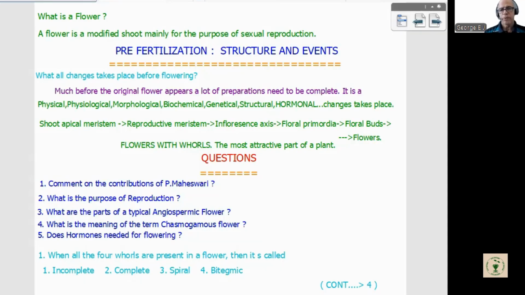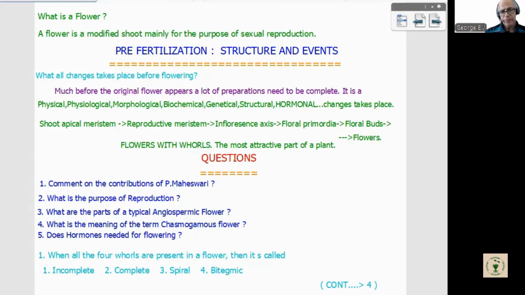And remember, flowers are the most attractive part of a plant. The reason is it is for the purpose of reproduction and formation of seeds, and it has to give rise to new generations. That is regarding the first part of sexual reproduction in flowering plants.